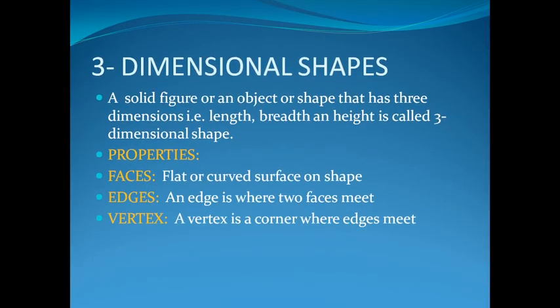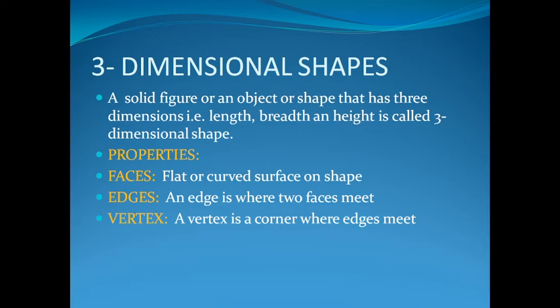And next comes the three-dimensional shapes. These are the solid figures of an object or shape which have three dimensions. The three dimensions include length, breadth and height. Properties of three-dimensional shapes include faces, edges and vertex. A face is a flat or curved surface of the shape.